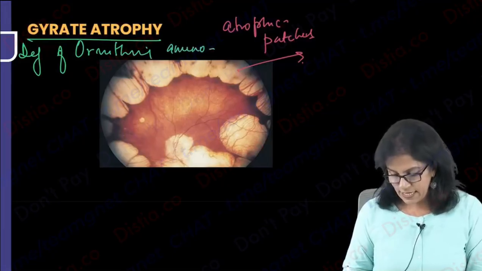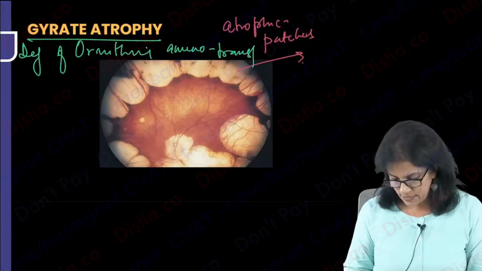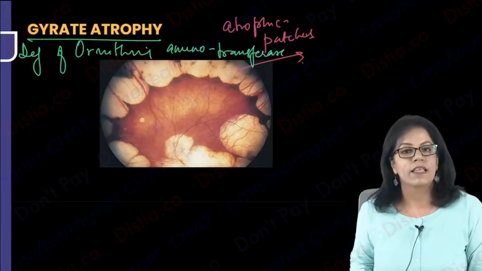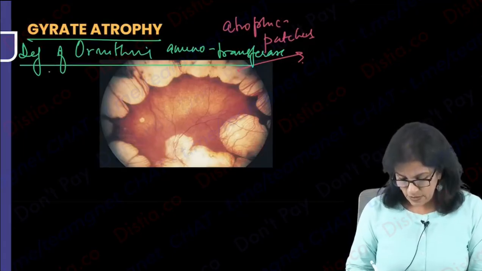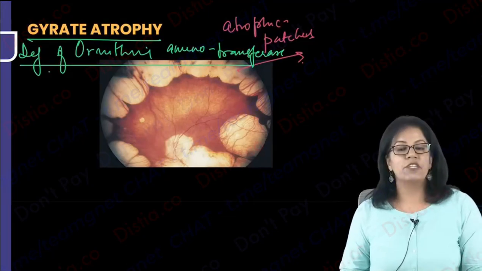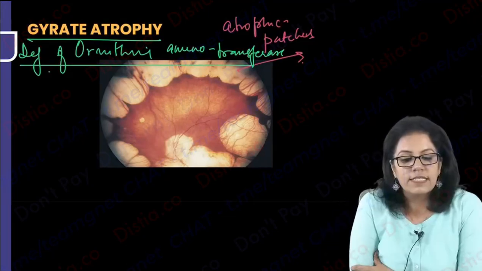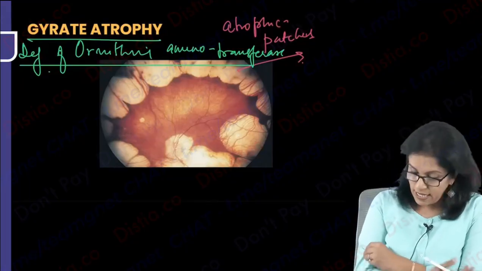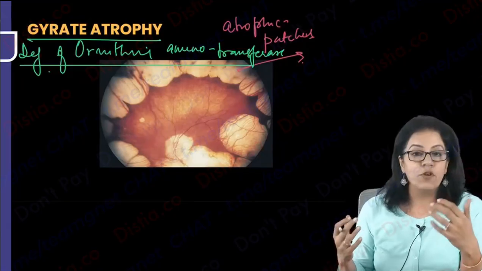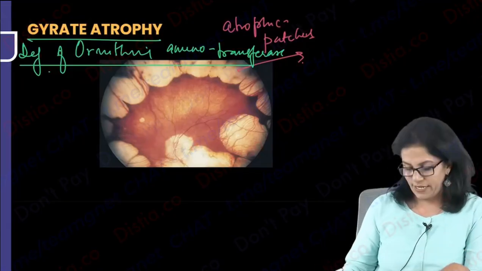Deficiency of ornithine aminotransferase. And because there is disturbance in the urea cycle, this deficiency of the enzyme ornithine aminotransferase is disturbing the urea cycle. What we are getting in the eye is atrophic patches on the choroid.